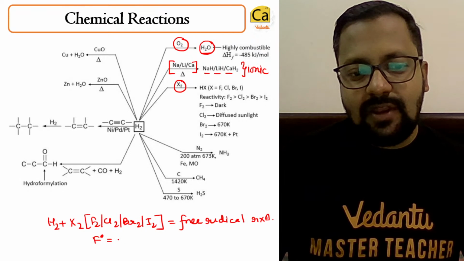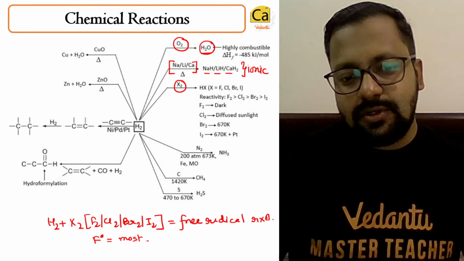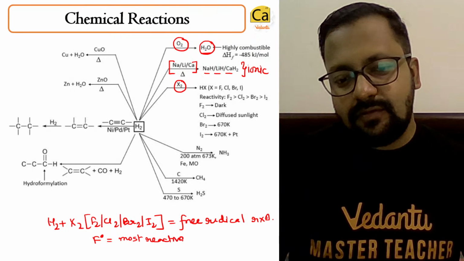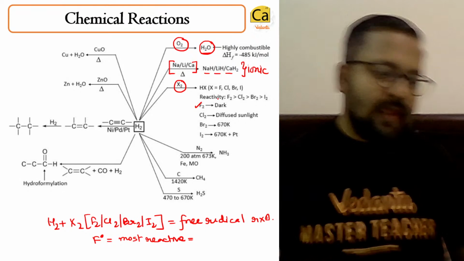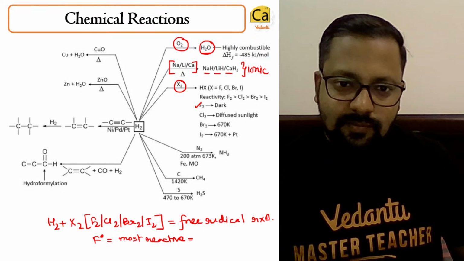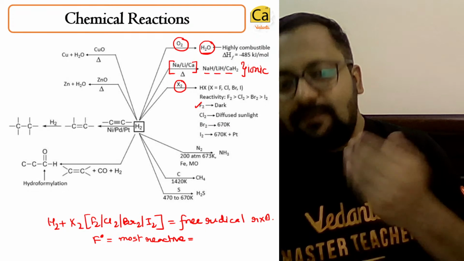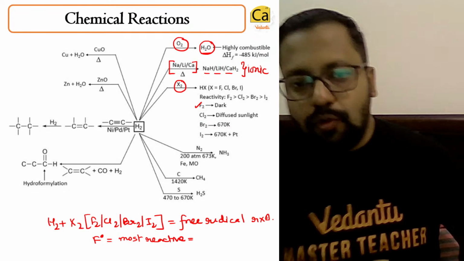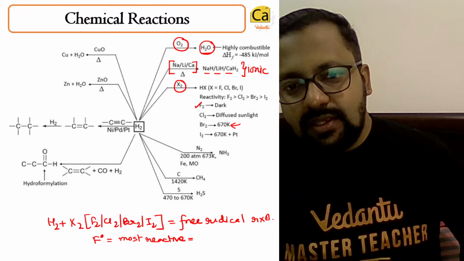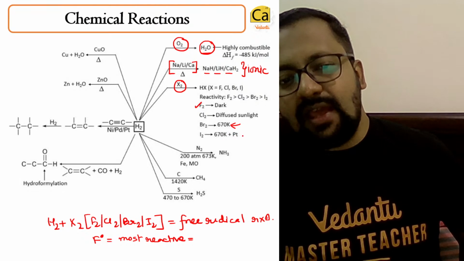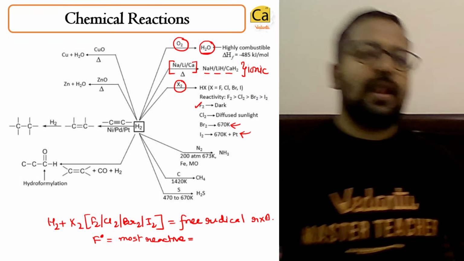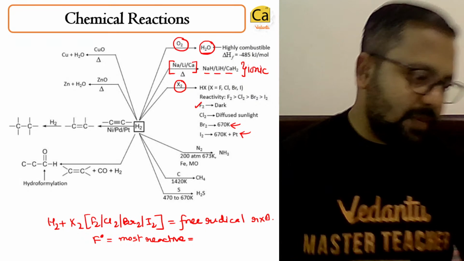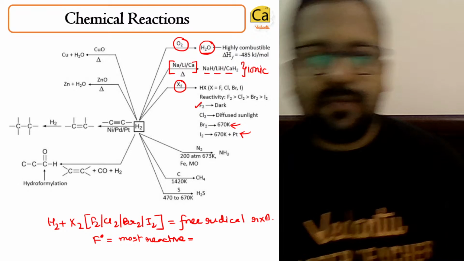So F free radical is most reactive, and that is the reason F2 can react even in dark. Chlorine reacts in diffused sunlight, bromine requires 670 Kelvin, and iodine requires 670 Kelvin plus platinum. Clear? Please tell me yes if you have understood this.